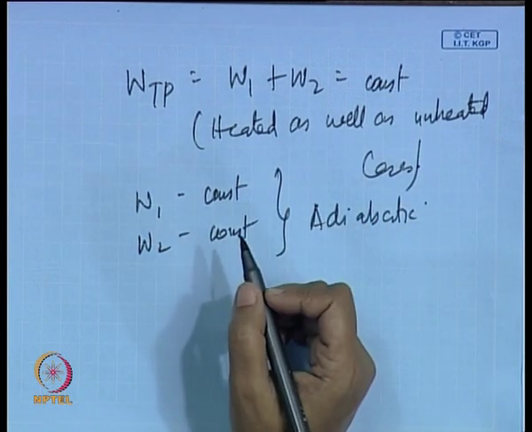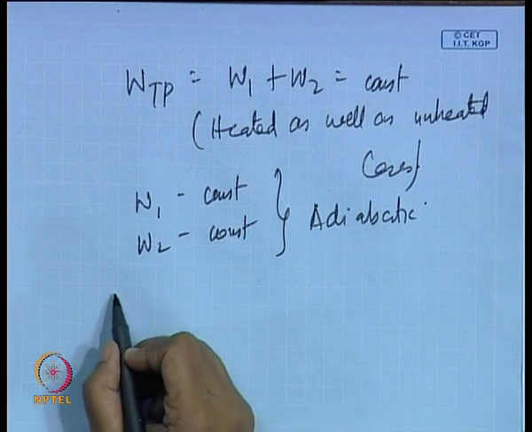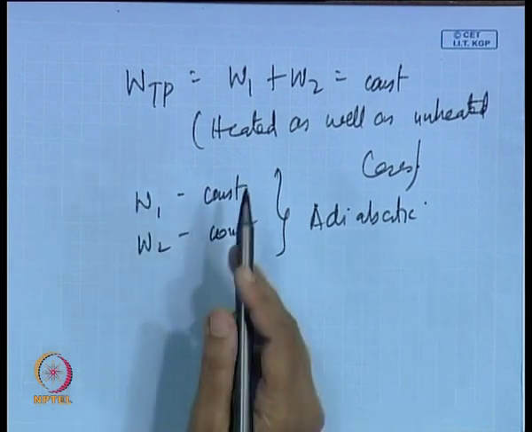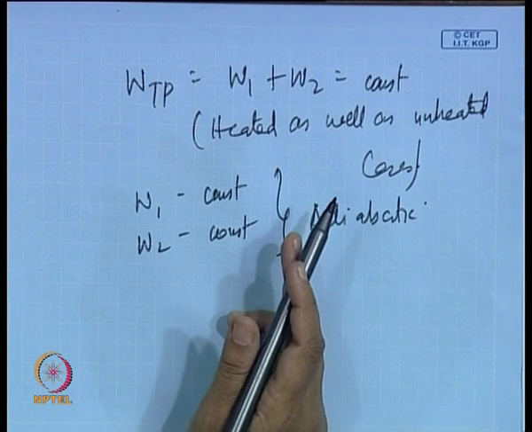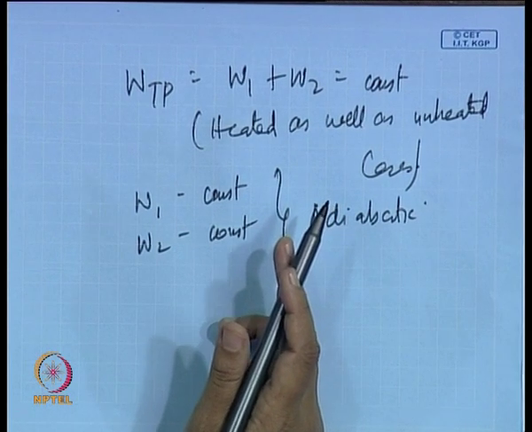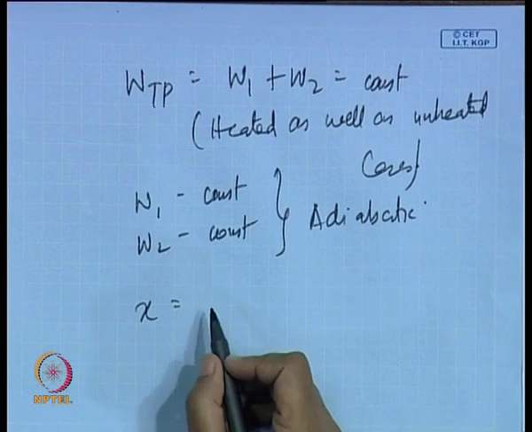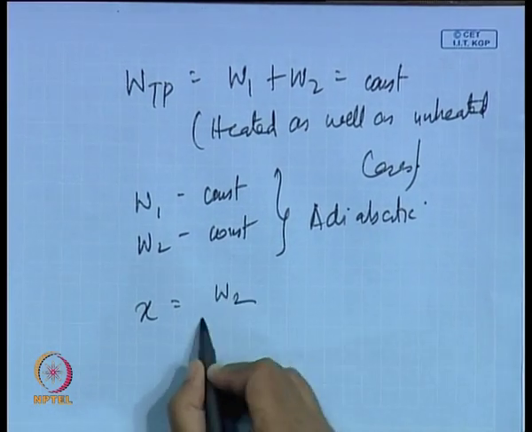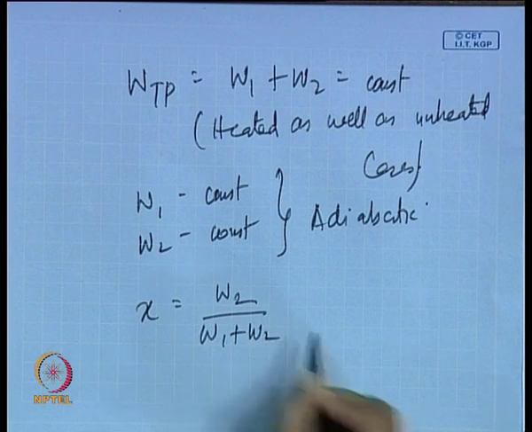But when we are considering heated condition, then in that case WTP is constant, but W1 and W2 they change. Okay? And therefore, we find that throughout the channel the quality or the mass fraction of the two phases keeps on changing, and from thermodynamics we would like to refer to this mass fraction as quality of flow. Okay. So, therefore, we defined x in the last class. This was nothing but equal to W2 by W1 plus W2.